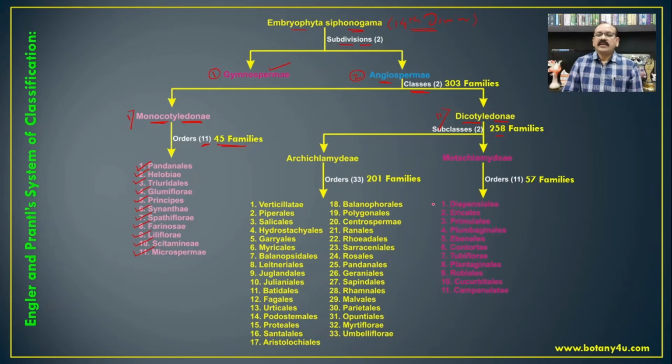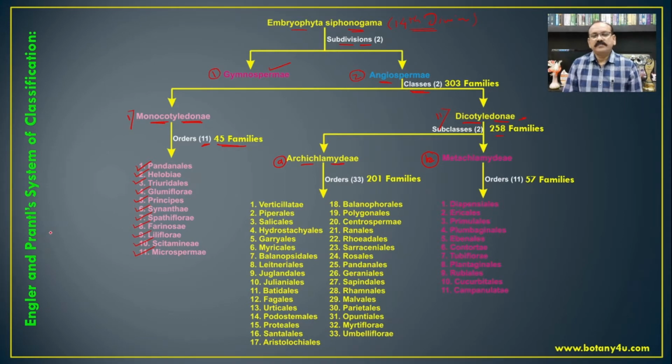But the dicotyledons, instead of being classified directly into orders, are classified into two subclasses, that is first Archichlamydeae and the second Metachlamydeae.